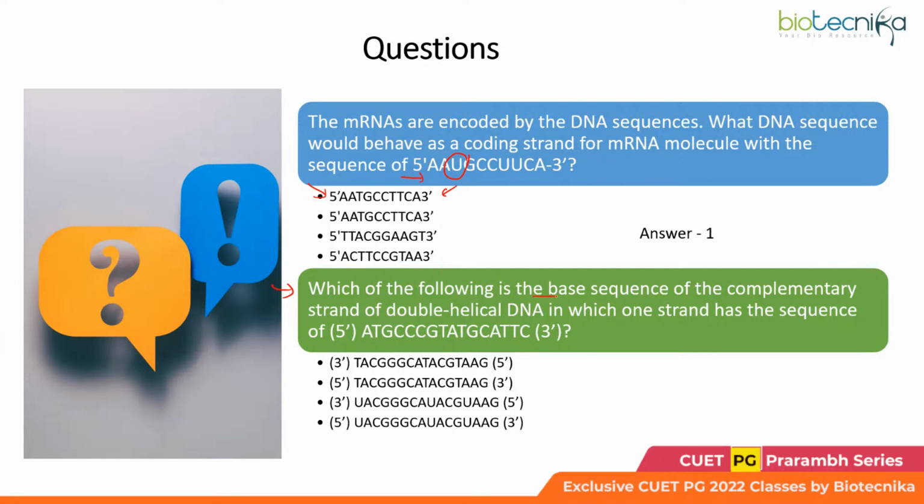Which of the following is the base sequence of the complementary strand of double helical DNA in which one strand has the sequence given here? So look at the question carefully. The previous question was about the mRNA, the coding strand for mRNA. Here you have been asked about the double helical DNA. Very nice, Kaushal. That was quick.